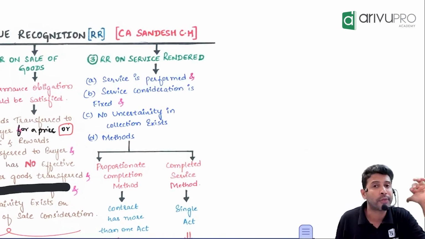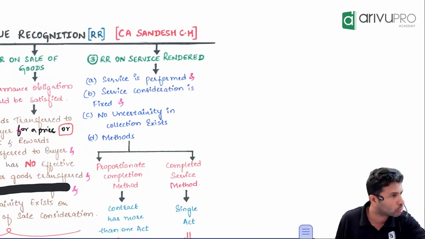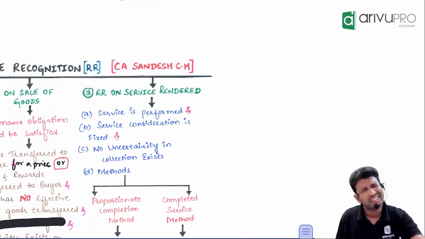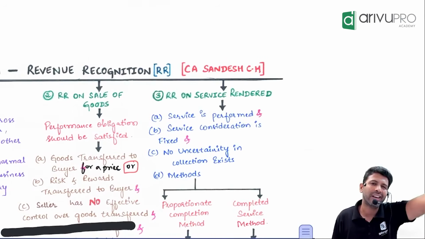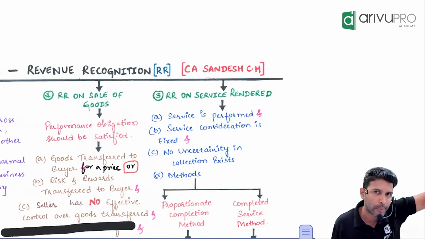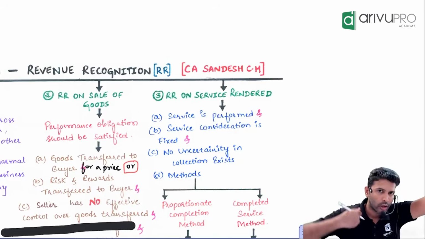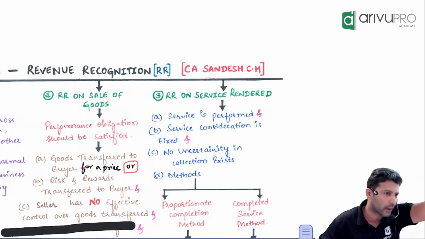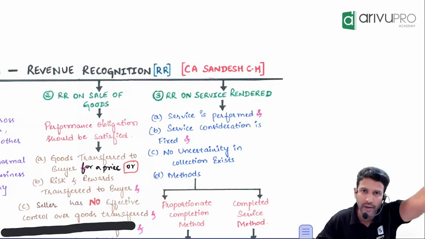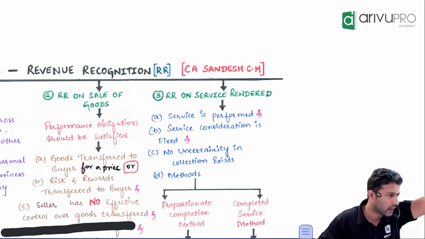Okay, this is for the revenue relating to the goods. Goods over, next what? Service. Revenue relating to service, same lines. What was the condition for goods? You'll recognize revenue on goods when performance obligation is satisfied. When can you say performance obligation is satisfied? Goods are transferred to the buyer for a price, or risk and reward transferred. And third condition, seller has no effective control over the goods, no uncertainty exists.